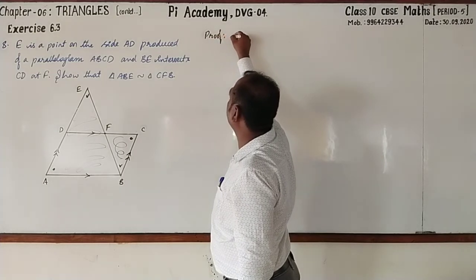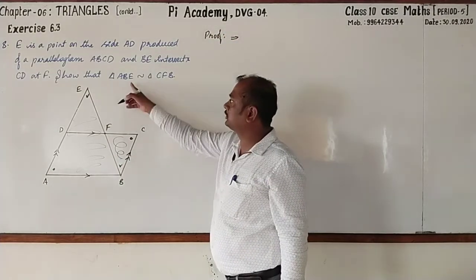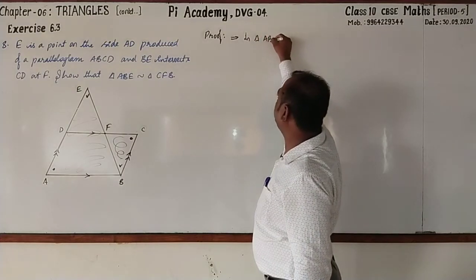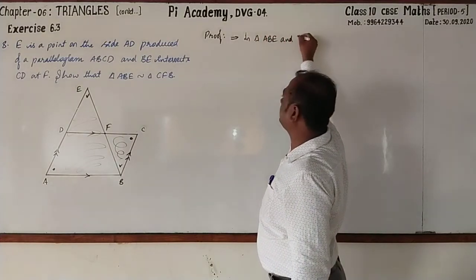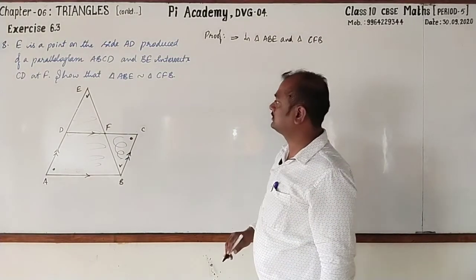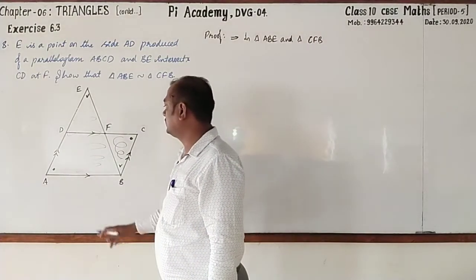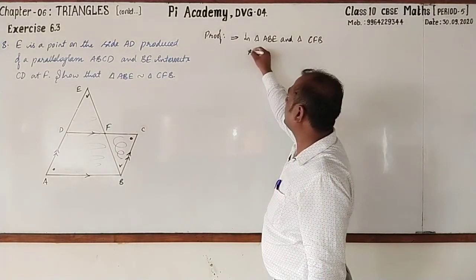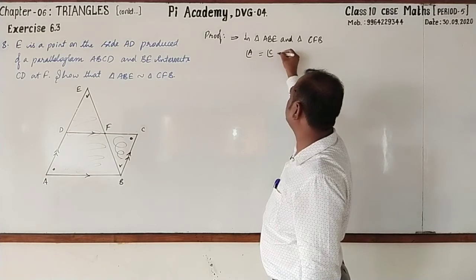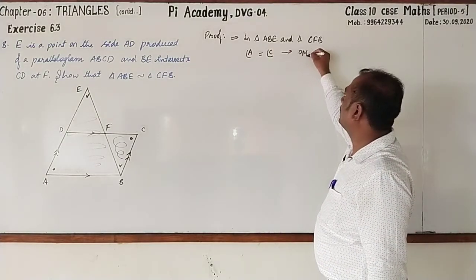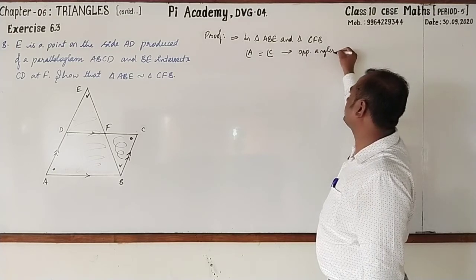Proof. I'll take both the triangles. That is, in triangle ABE and triangle CFB, in these two triangles, what to write? Angle A equal to angle C. The reason is opposite angles of a parallelogram.